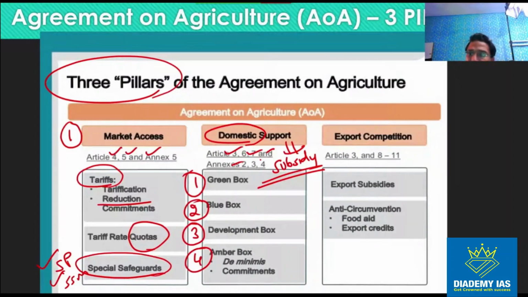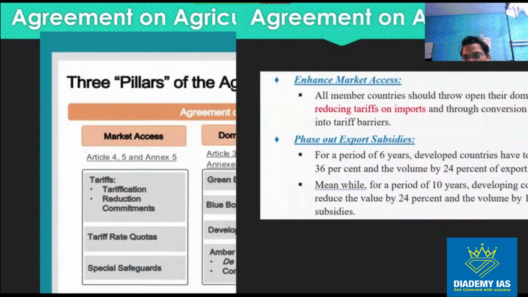Third one, that is export competition, right? So we should promote the export competition. We should make some fair rules regarding the export subsidies, right? And there are some other terms, food aid, export credit also, which are not important.